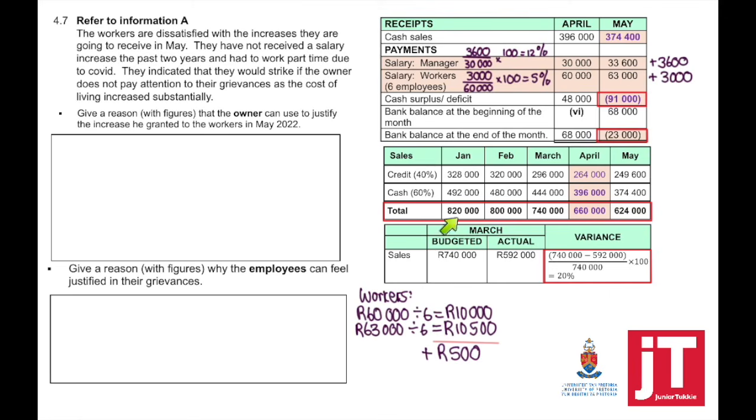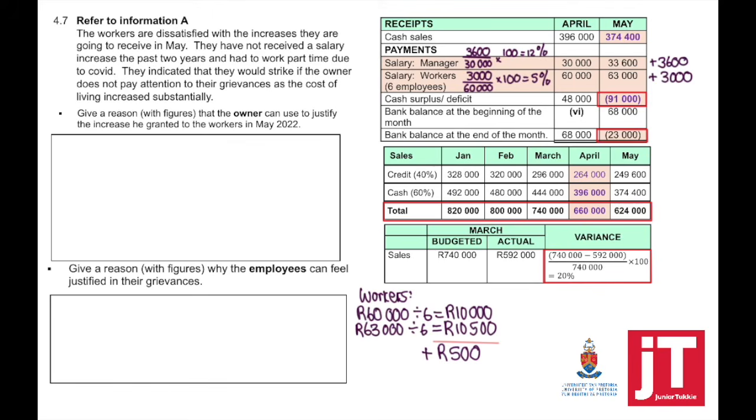If we look at sales and what has been happening with our sales, and this is now what I've calculated, they've provided you with the credit sales. If we look at the total sales each month, you can see that from January up to May, we expect every single month that our sales is going to decrease. If we look at March specifically, we budgeted 740,000, but the actual was 20% less. So all of this is a reason that the owner can feel justified in his decision.